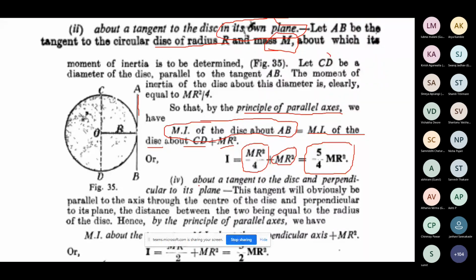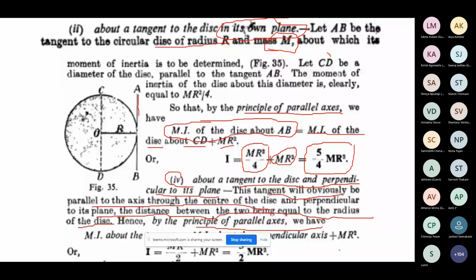Similarly, can we do it for a special case, again a tangent, but that tangent drawn perpendicular to its plane? When you draw this tangent parallel to the axis through the center of the disk and perpendicular to its plane, then the distance between the two will be equal to the radius of the disk, and hence the principle of parallel axis says that the moment of inertia you need to consider is the one you have already determined for the perpendicular axis.